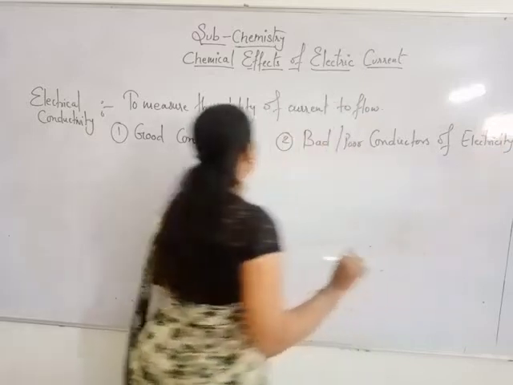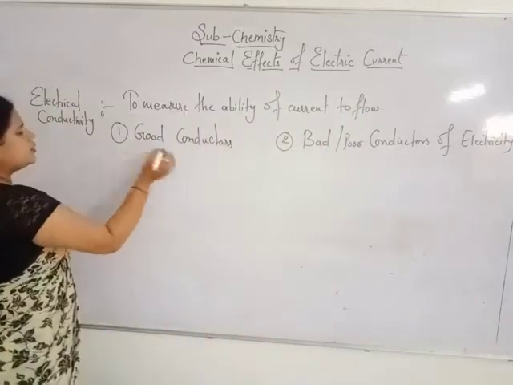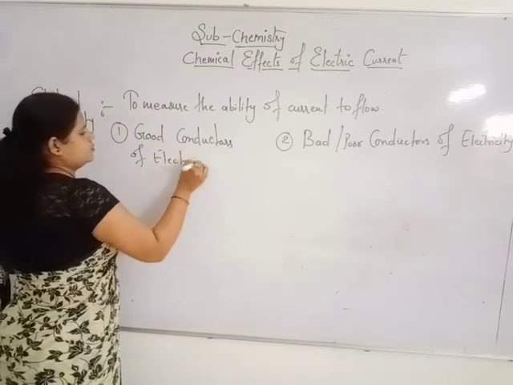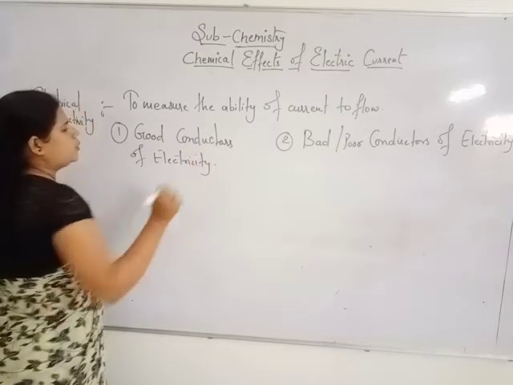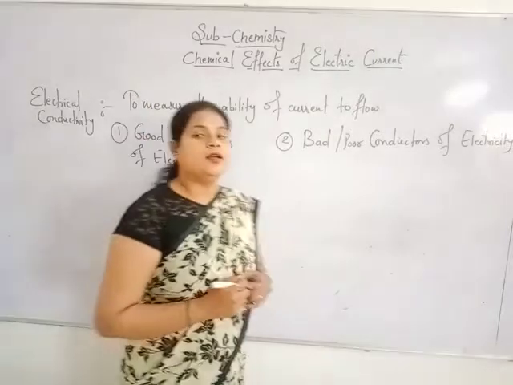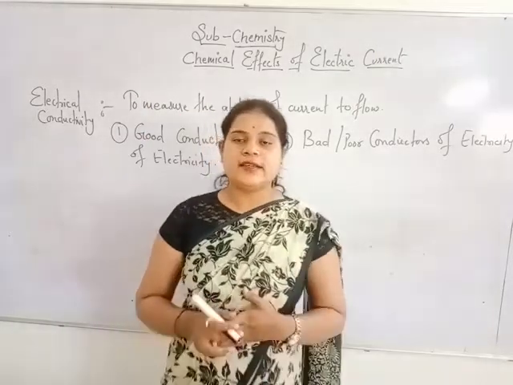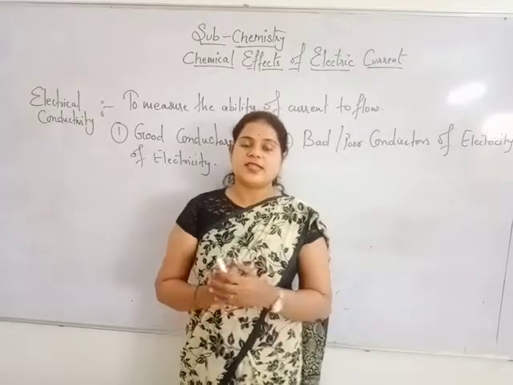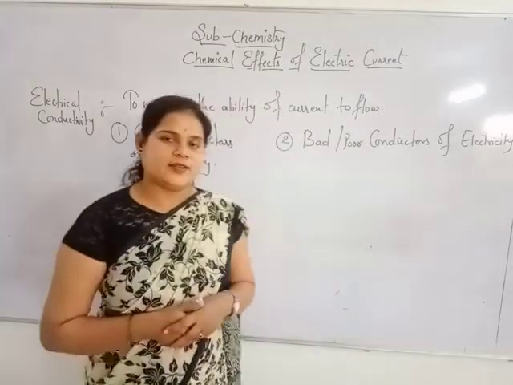Since we are talking about electricity, I have to write over here good conductors of electricity. So on the basis of current carrying capacity, these are divided into good conductors of electricity and poor conductors of electricity.